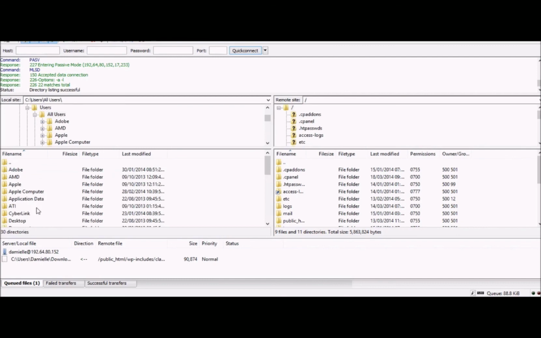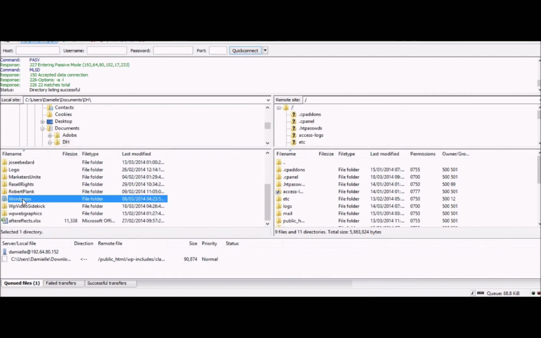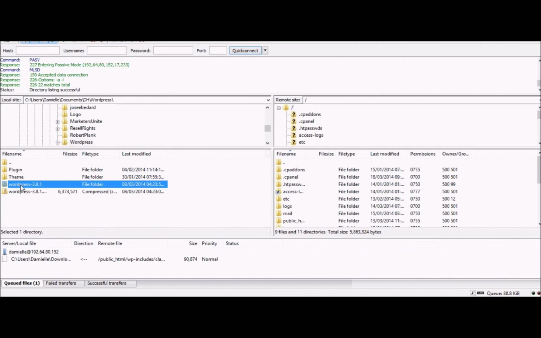Sorry, users. Right, so I go to my documents folder and WordPress 3.8.1, and it's the folder that's unzipped.